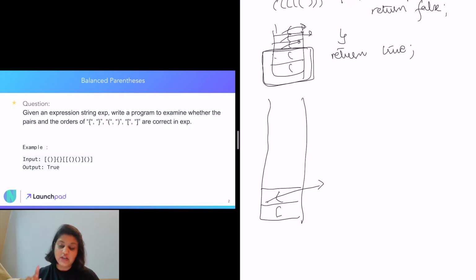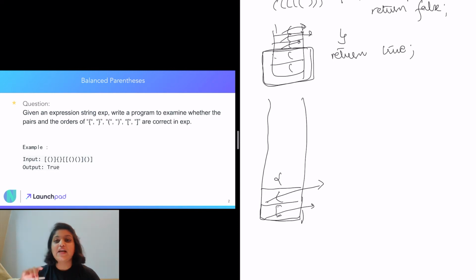Then we come across another square closing bracket, so we first check if our stack is empty or not. Our stack is not empty, so we pop the element, which is an opening bracket. We check whether the closing bracket, which is a square closing bracket, and the opening square bracket are of the same type. Yes, they are, so we move ahead. Then the fifth element is a curly brace, so we insert that in our stack.